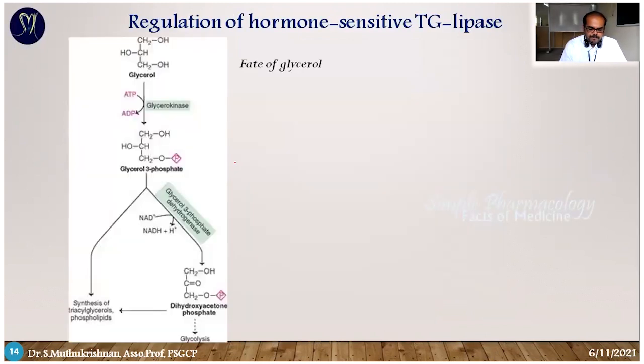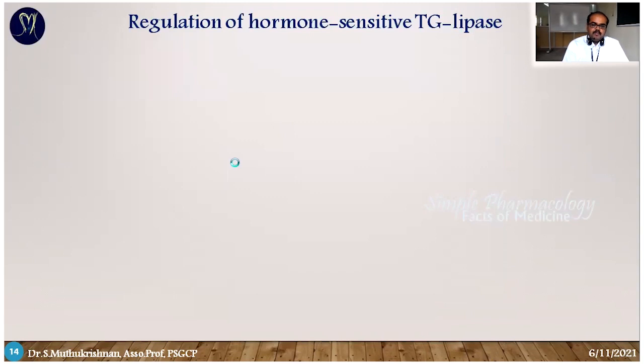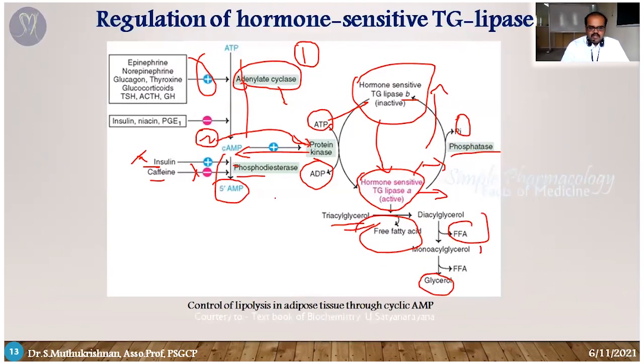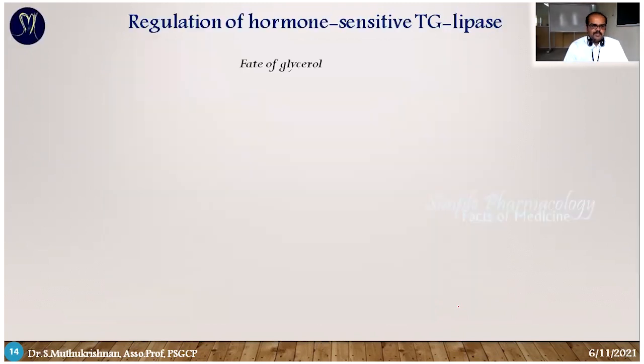So the next one is the fate of glycerol. Up to the last step we know that the triacylglycerol is going to be metabolized and produce free fatty acids. The free fatty acids undergo the energy resource purpose. Then a residual product is also there, glycerol. How is the glycerol going to undergo further reactions? That's the step here.